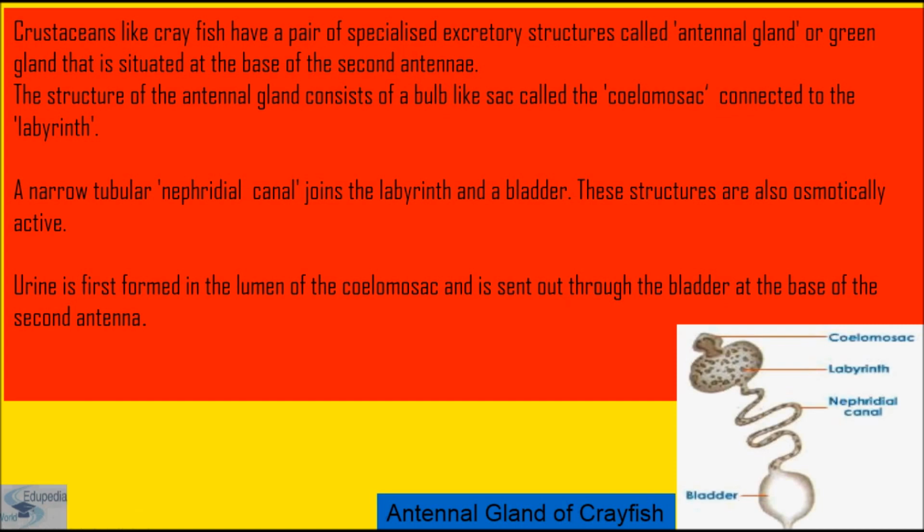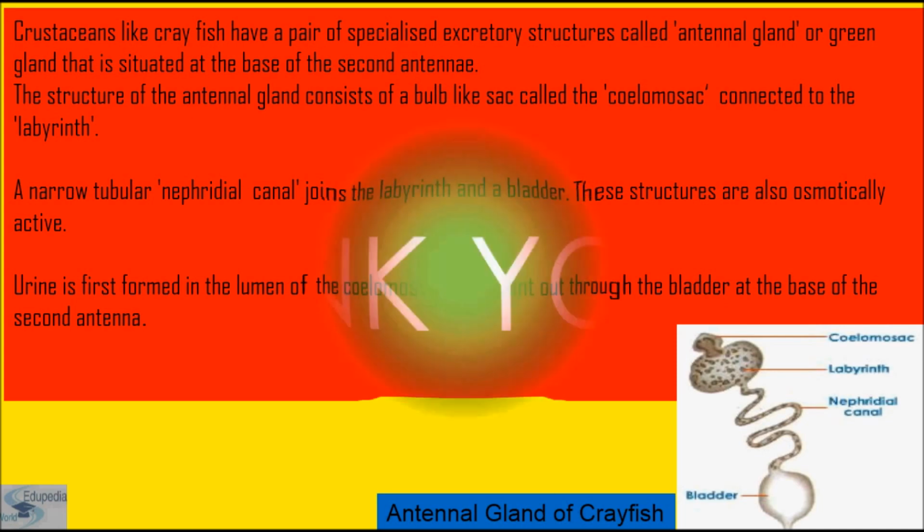Urine is first formed in the lumen of the coelom sac. This is the coelom sac. Urine is first formed in the lumen of the coelom sac, and is sent out through the bladder at the base of the second antenna. So this comes to an end.